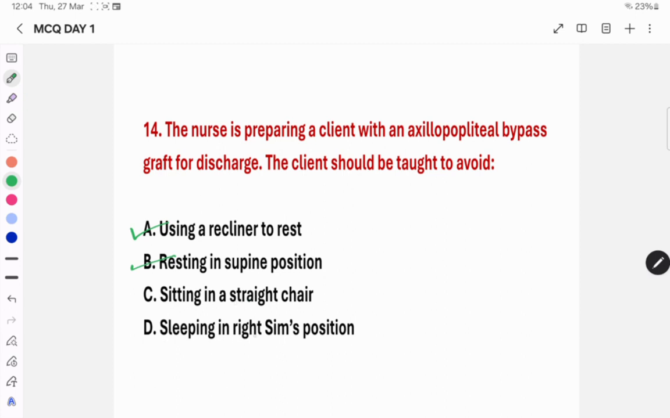Then option D is sleeping in right Sims position. So when it comes to avoid, option A, option B and option D are right when it comes to the information we are giving. But here they ask what the client has to avoid. So in this regard, the best answer for question number 14 is option C. They should not sit on the straight chair.